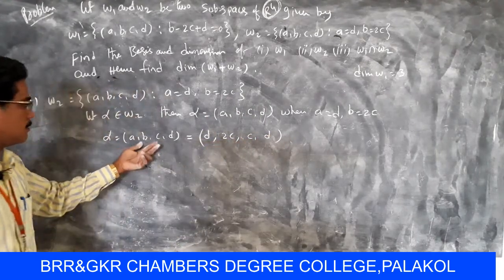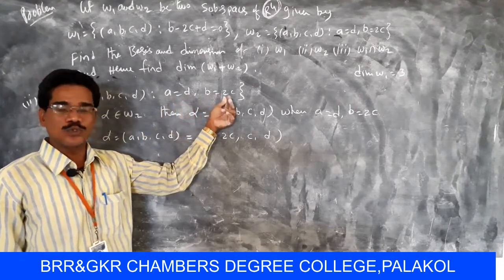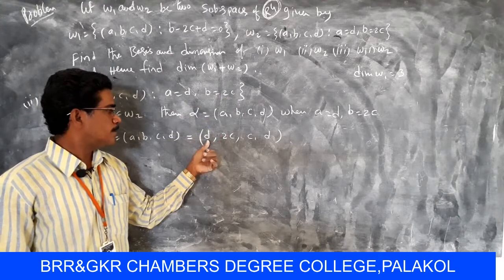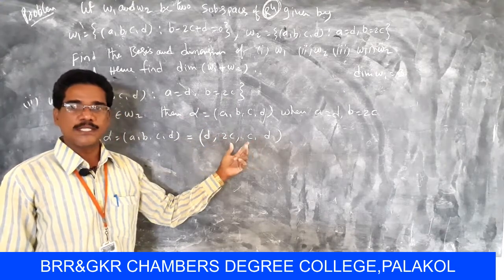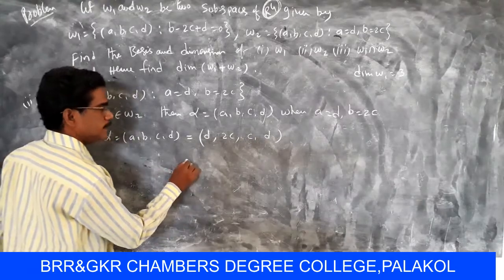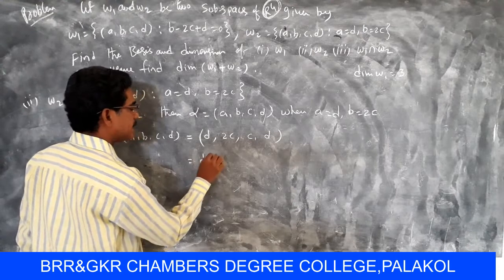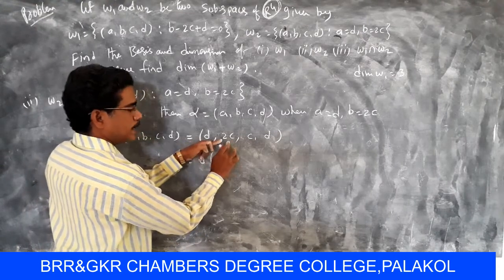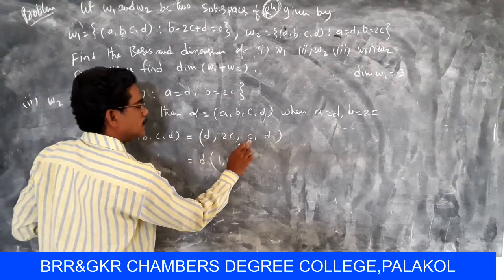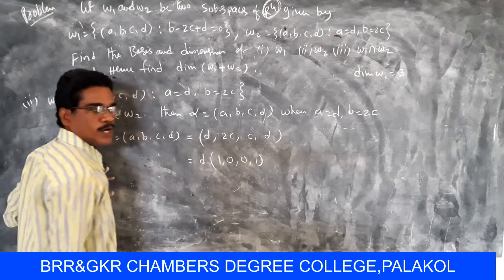So (A, B, C, D) is converted into the given conditions: A is equal to D and B is equal to 2C. Then it can be changed to (D, 2C, C, D). So this can be a linear combination. Listen carefully, students. Here first D is there, so D into (1, 0, 0, 1): here 1, there is no D so 0, no D so 0, here D, that means 1.